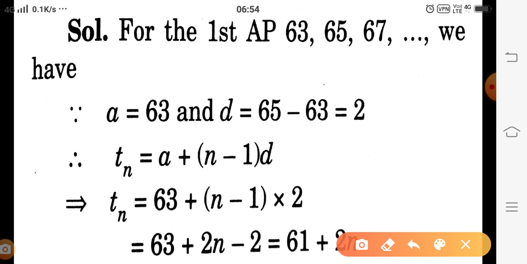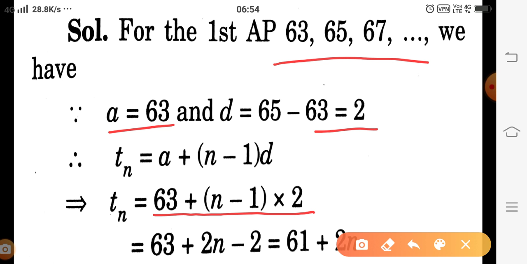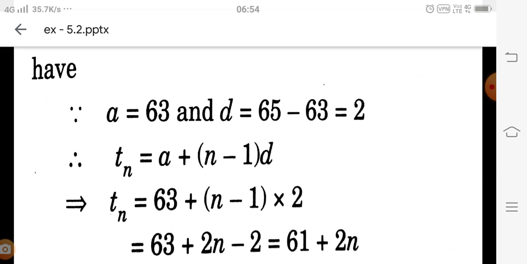For the first series, 63, 65, 67 and so on, an infinite series, the first term is 63, and the common difference is found by subtracting any two consecutive values. Then the nth term is 63 plus (n minus 1) into 2, and on solving this we get 61 plus 2n. This is the nth term of the first sequence.